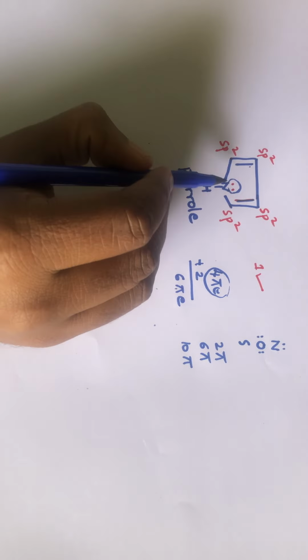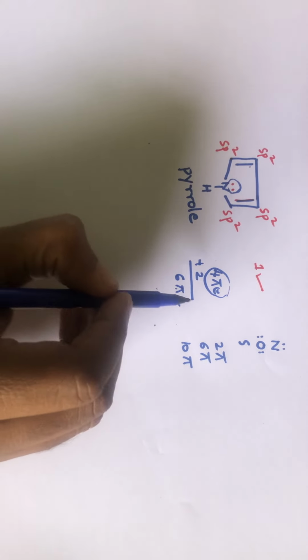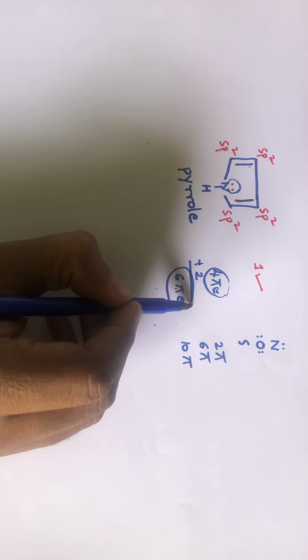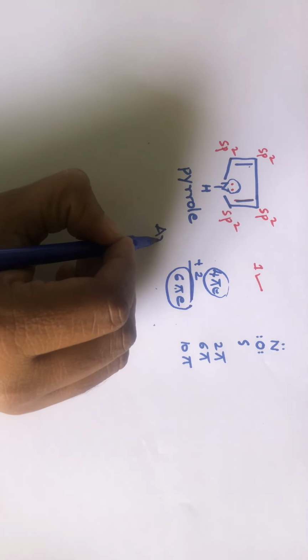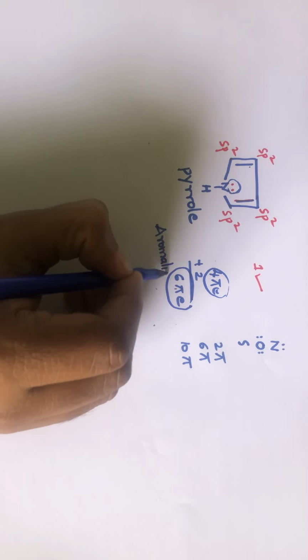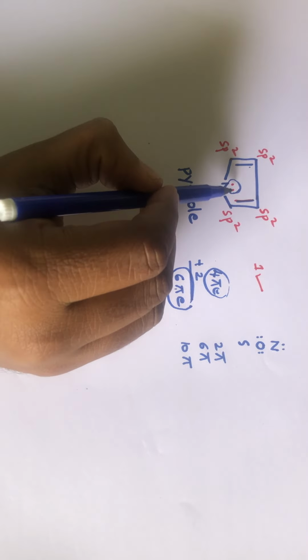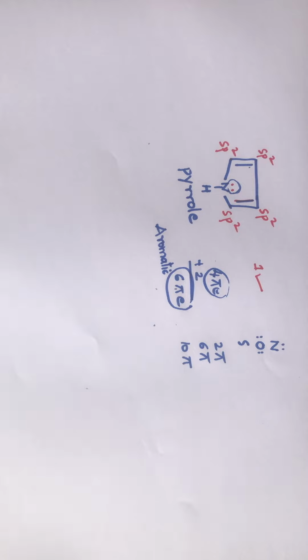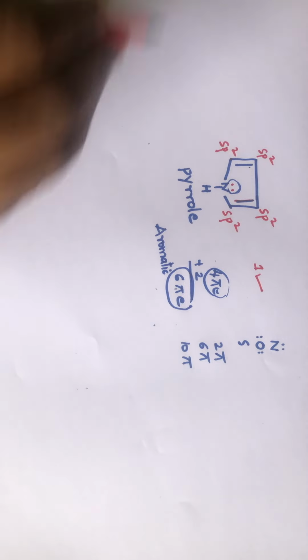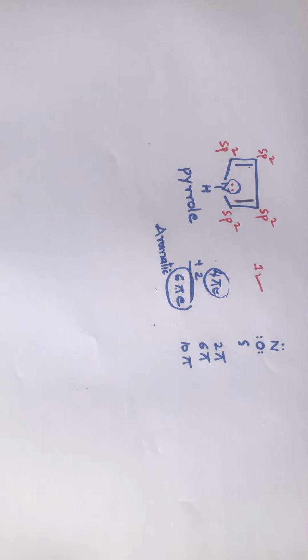So if nitrogen involves these electrons, then the total number of electrons will be 6 pi electrons, and the molecule will be aromatic, and you know that aromatic compounds are generally stable. Hence the lone pair of electrons present on nitrogen will involve themselves in the delocalization.